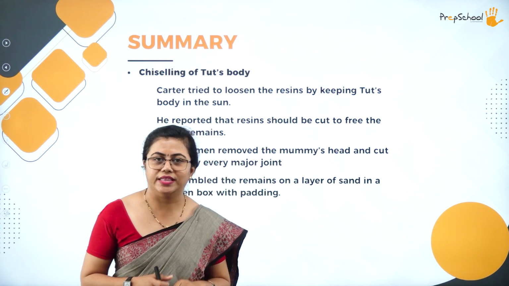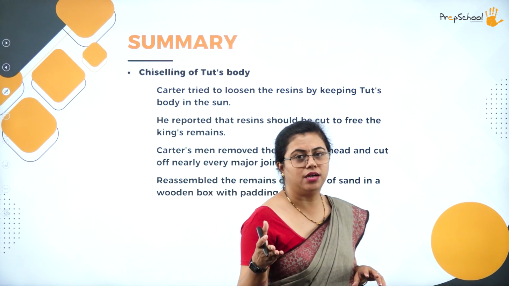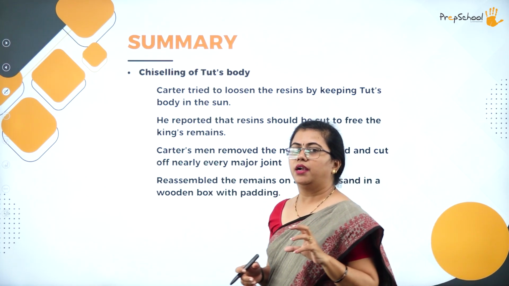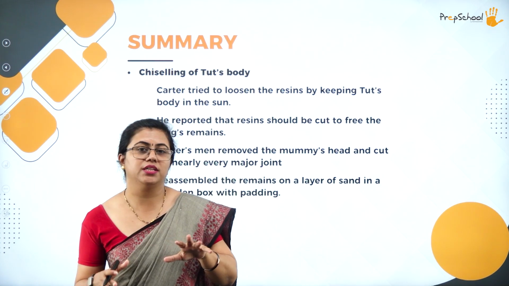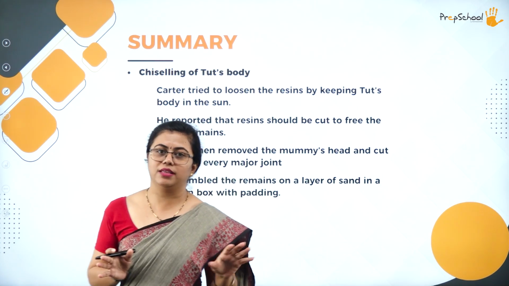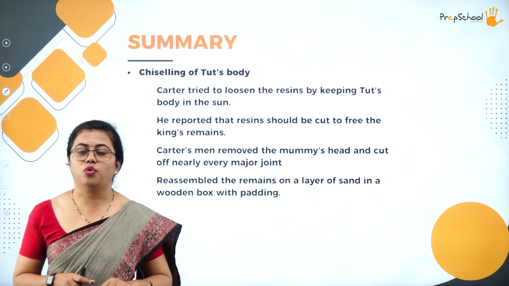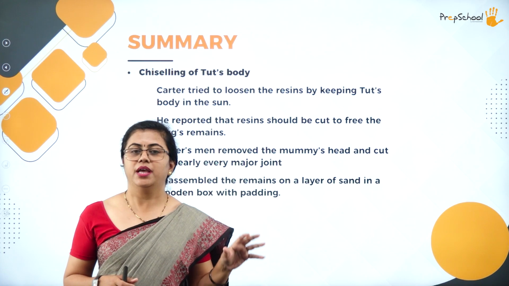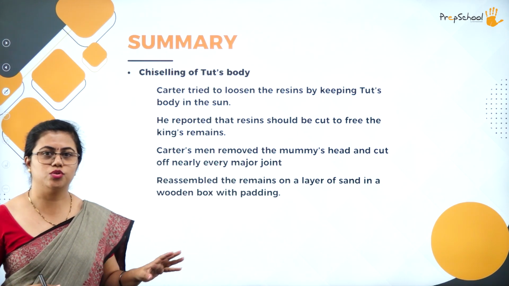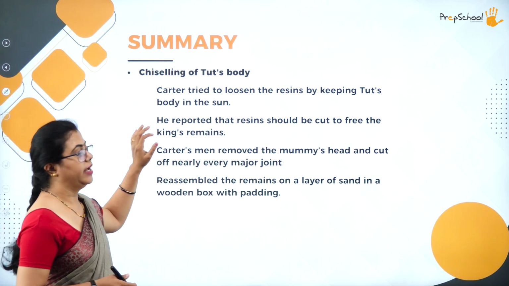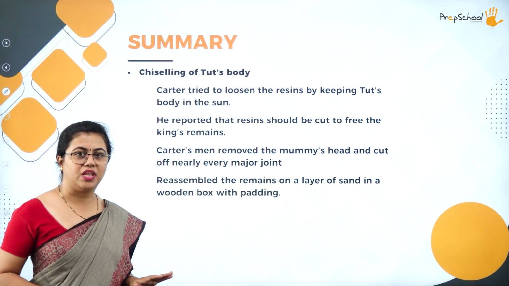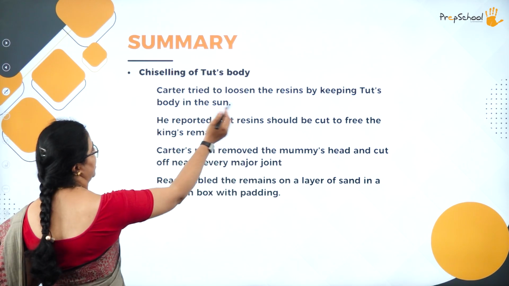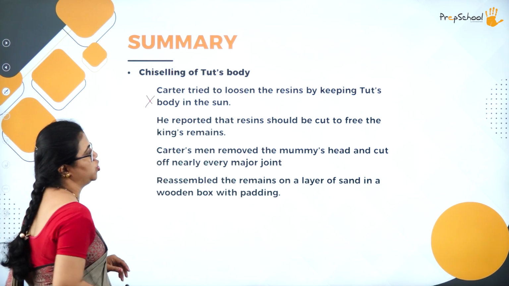Just think of the weather. He did this research during summer, and the temperature in Egypt was too high. The sun would almost flare up anything kept outside. Though he kept the body under the sun for a very long time, heating up to 149 degrees, it doesn't help in any way. Not even one inch budged. Keeping Tut's body in the sun doesn't help at all.